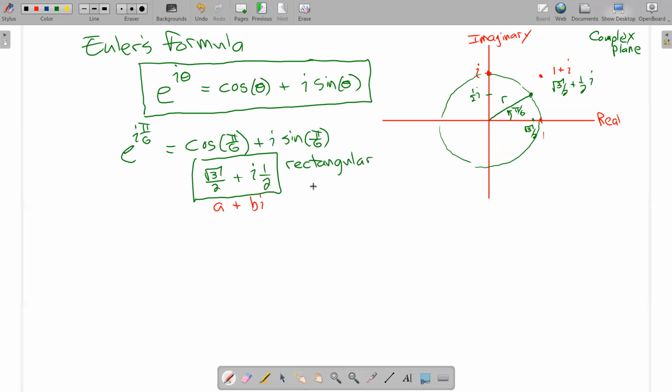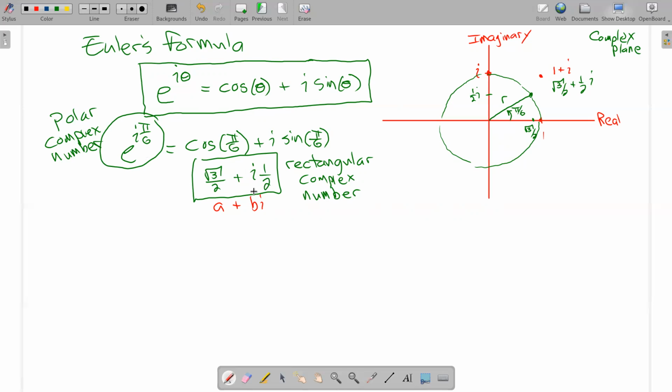And this right here is the polar version of the complex number. And this is polar because it describes the complex number using an angle. This right here describes the complex number basically using X and Y coordinates. And that's how they differ.